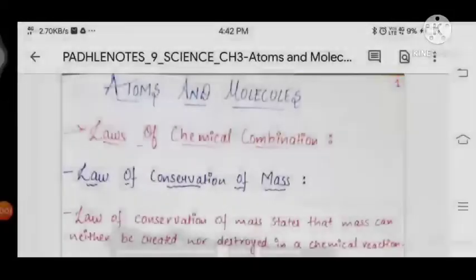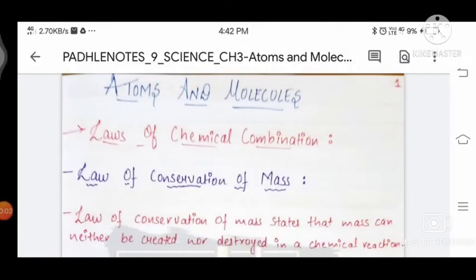Hello guys, I am Vipin Kumar and today we do Atoms and Molecules, which is the third chapter of class 9's science. Firstly we do the laws of chemical combination.